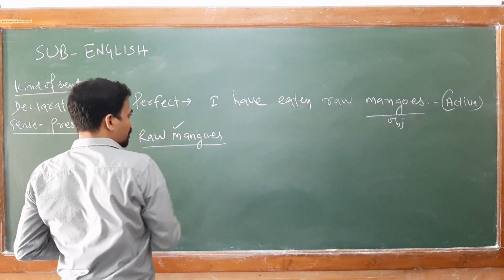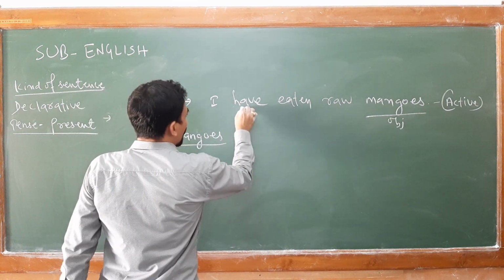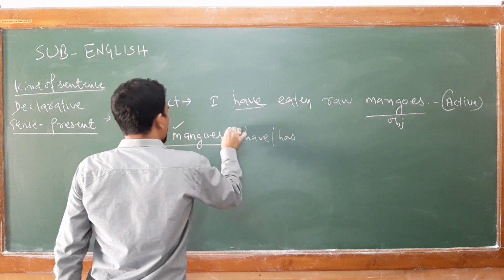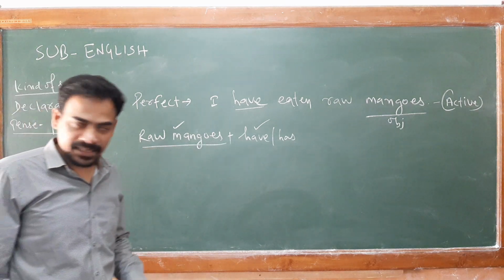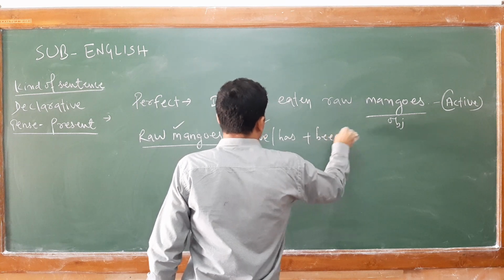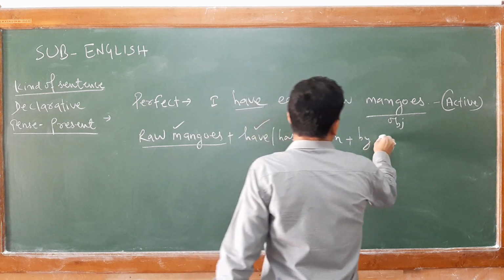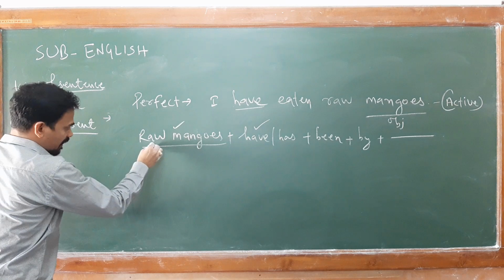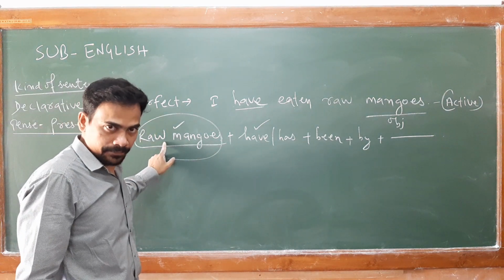Now, as for my subject, I have to see the number and person. This is plural, so of course I have to select either have or had. Here have has to be given because more than one mango is there. So, raw mangoes have, plus extra been in perfect form, plus by, plus remaining. Your object raw mangoes has come to the subject in passive.